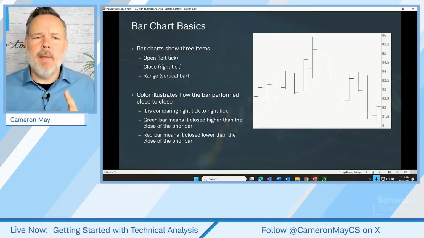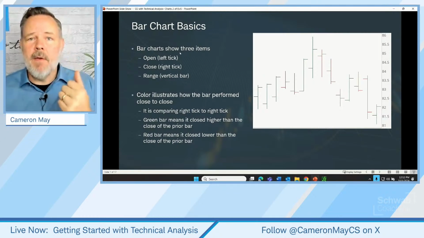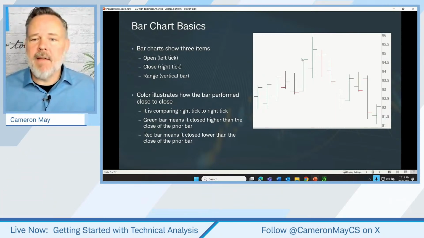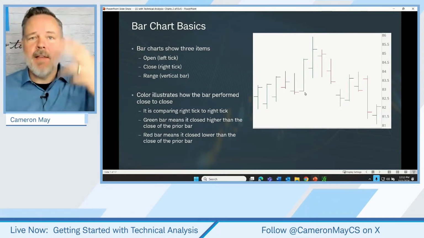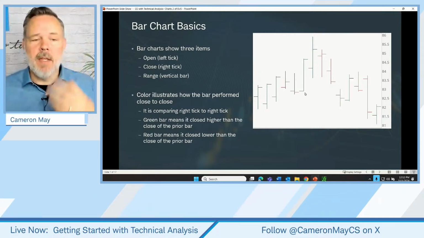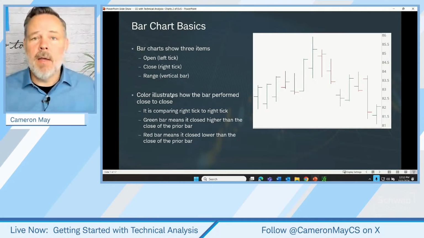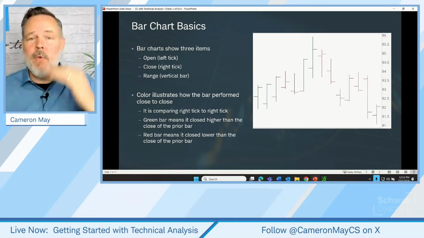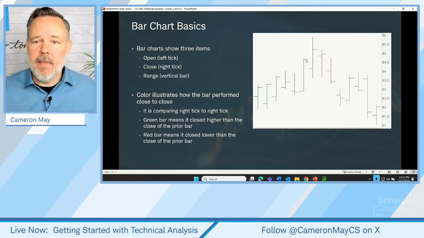Okay, now a little bit more to learn about these bar charts is that the bars, we now know, tell us a few things, and bars basically show us 3 items, 3 lines. It shows us the open is the left tick, the close is the right tick, and the range is that vertical bar. The high to low prices, we might call that the range for the day or the range for the hour. But the color on a bar chart illustrates how the bar performed from one close to another close. Or in other words, it's comparing the right tick to the right tick. So we're looking at the little sticks poking out to the right.